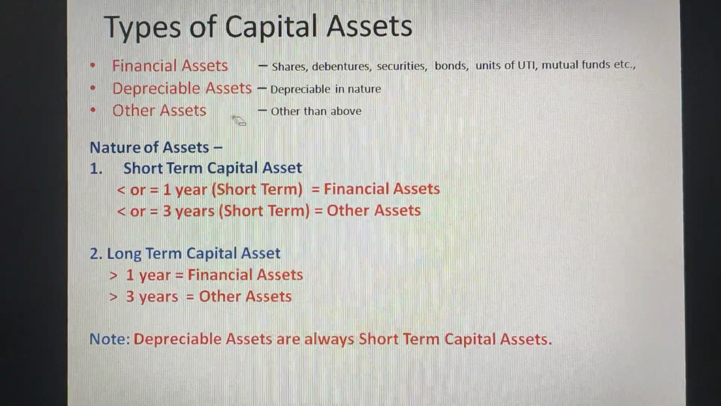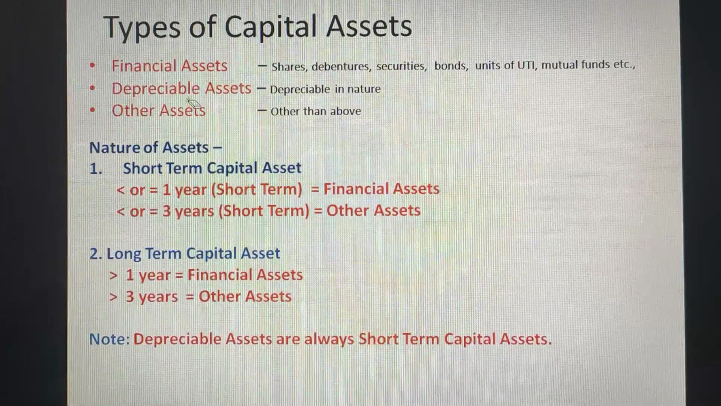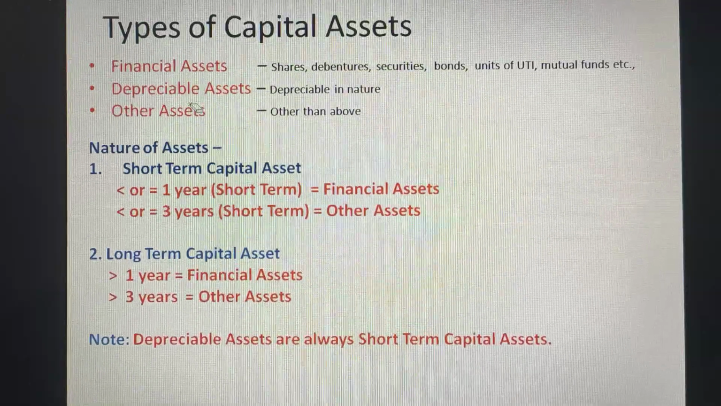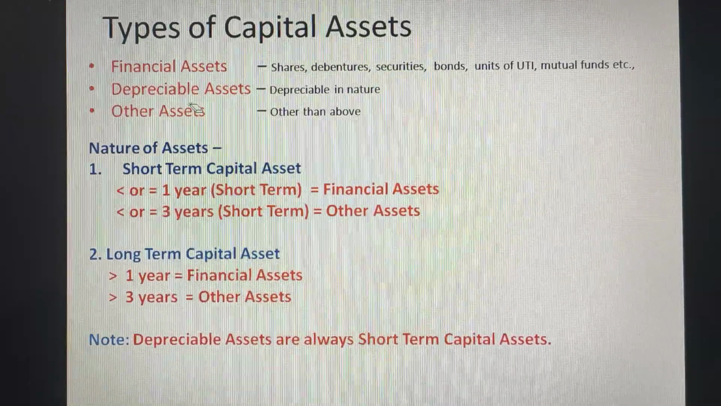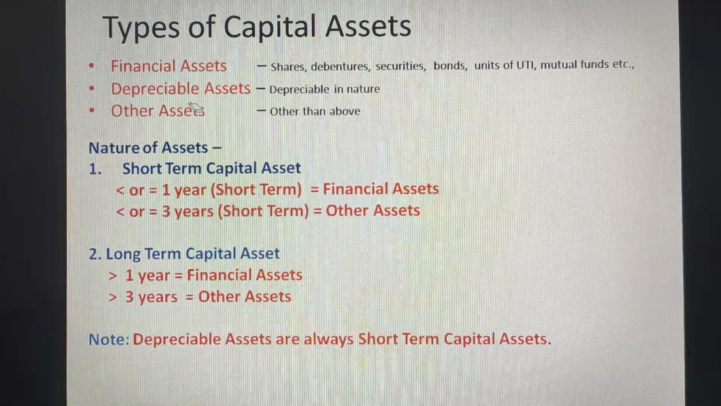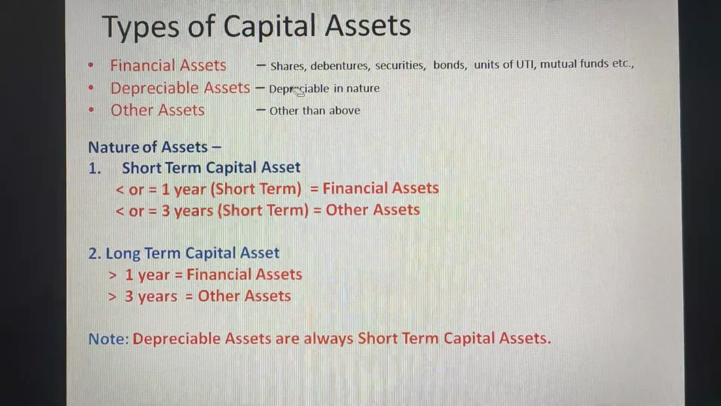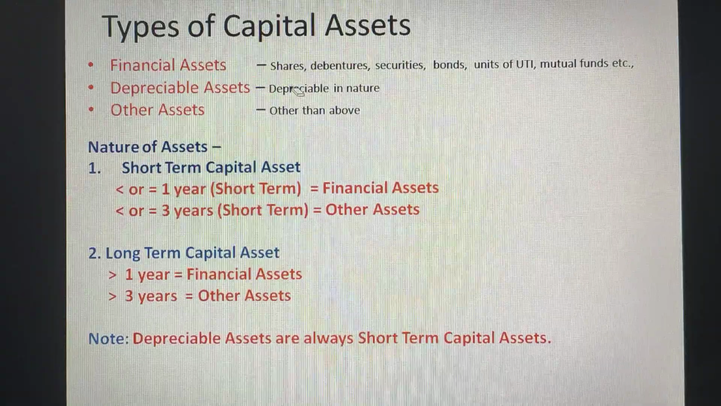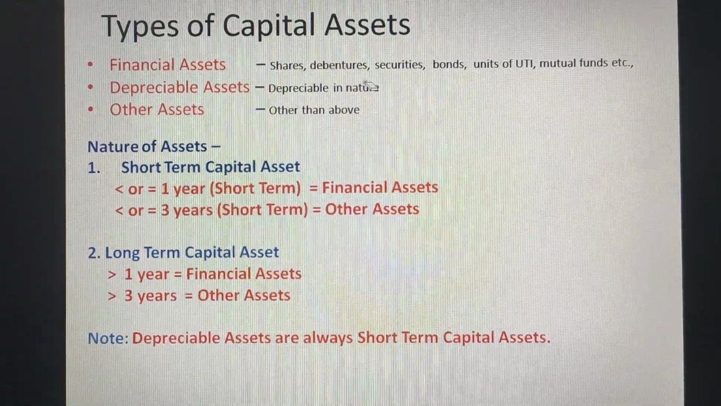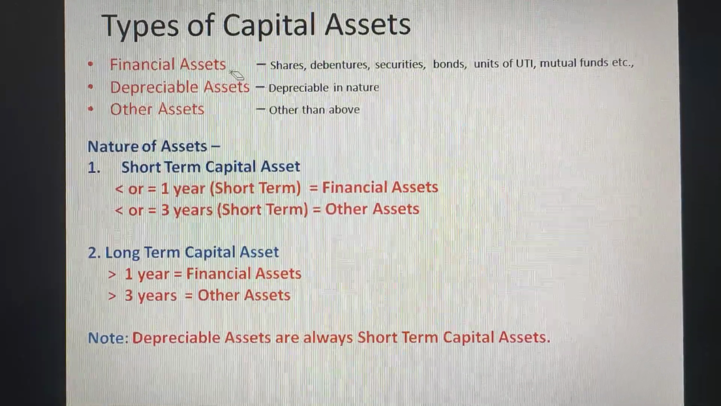Income tax has classified capital assets into three categories: financial asset, depreciable asset, and other assets. Financial assets are those assets where the transaction happens in financial instruments or financial activities. Examples are shares, debentures, securities, bonds, units of UTI, mutual funds, etc. These are called as financial assets. If you are selling all these things, then it is considered to be financial asset under income from capital gains.